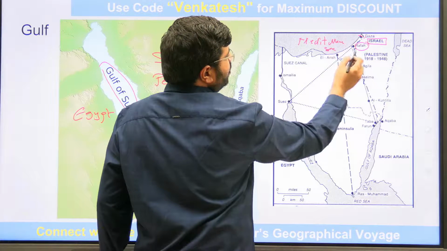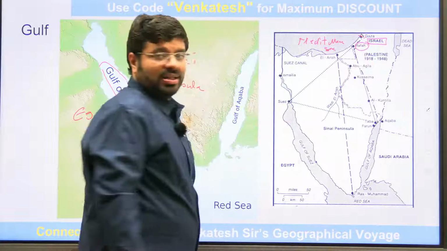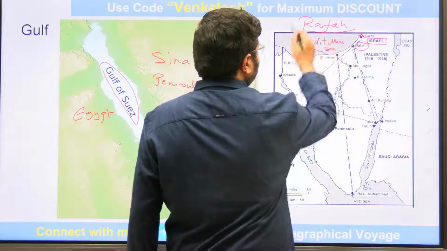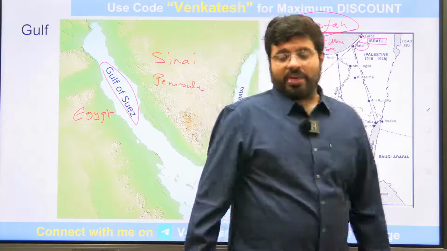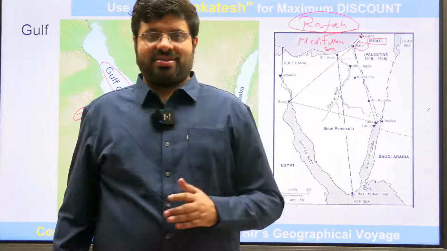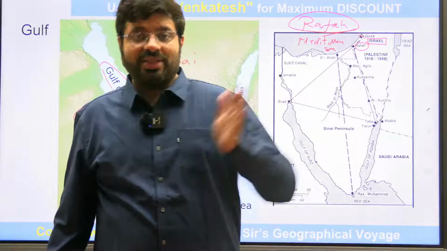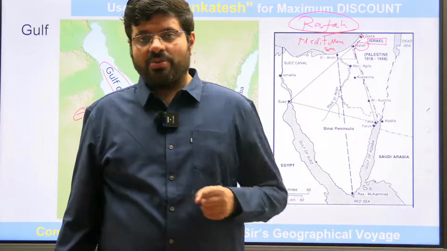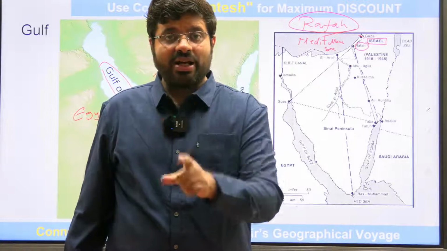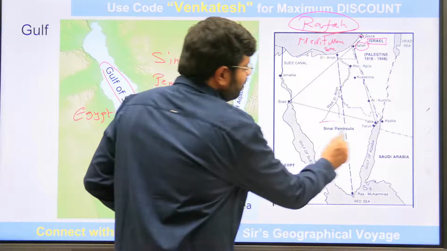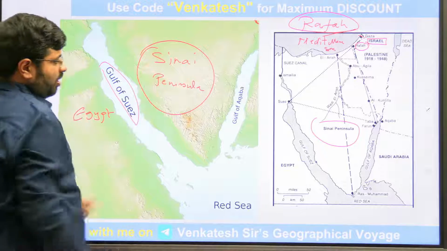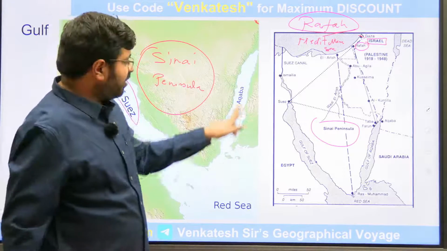Here, very near to it, there is an opening called Rafah. Have you heard about this Rafah? There are the entry points where there are borders between the Gaza Strip and the other parts now. These are very, very important. So Rafah is one such place which is in news, and this Rafah connects with the Sinai Peninsula, as I was saying here. From here, it connects into the Sinai Peninsula. Very near to this, you have the Gulf of Aqaba.